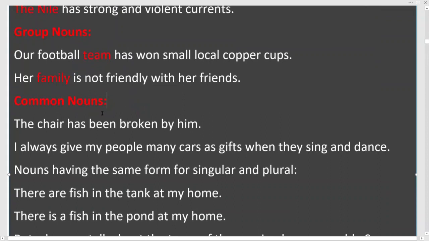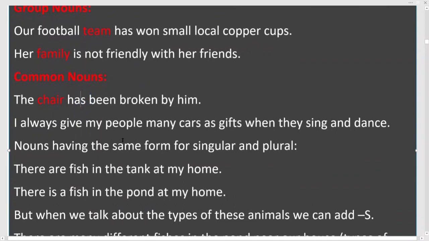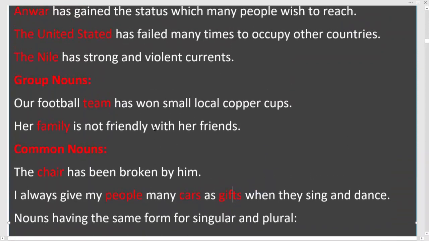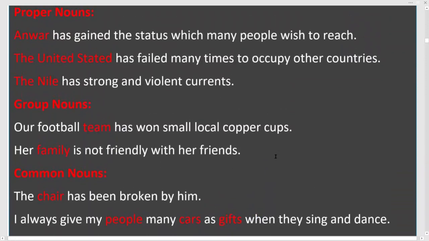So let's see the examples for common nouns now. The chair has been broken by him. So chair is a common noun. I have always given my people many cars as gifts when they sing and dance. So here my people is a common noun, cars is a common noun, gifts is a common noun here. So that's all for nouns. I hope that you understand everything here.